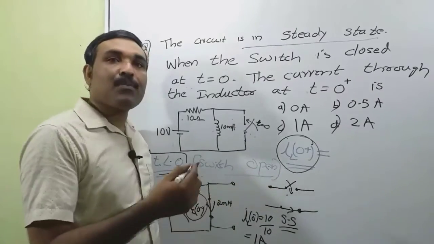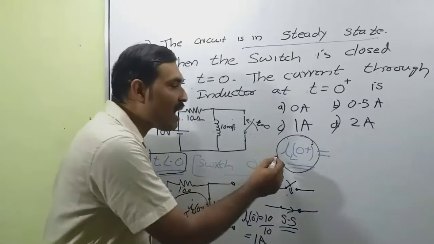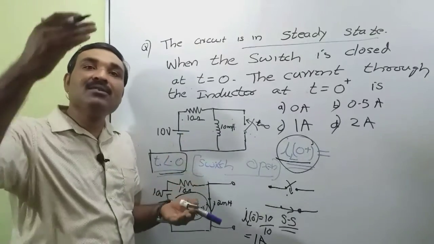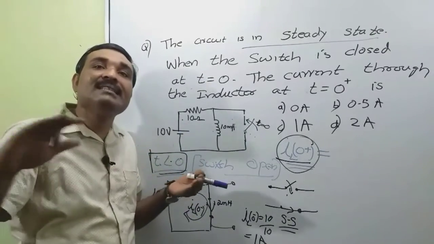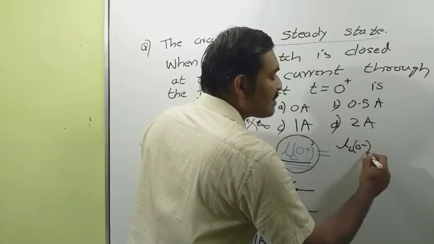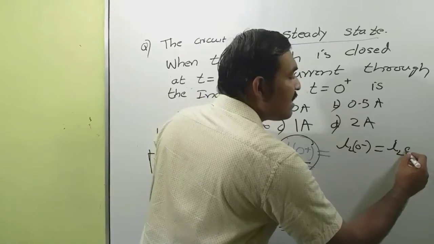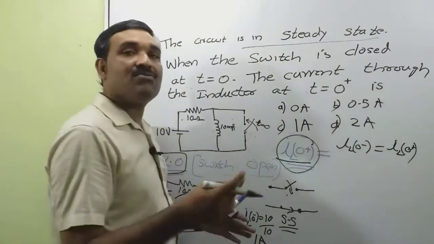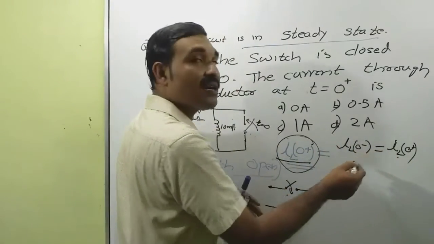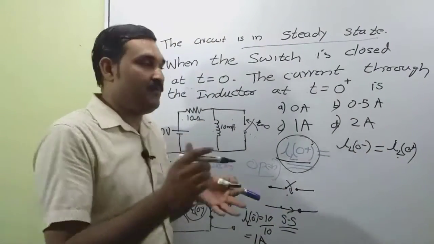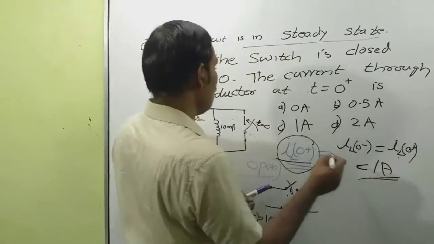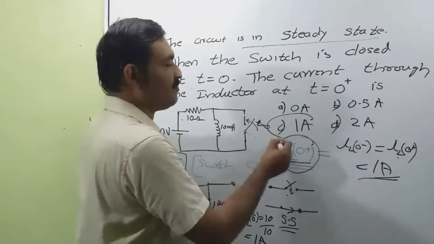And use the property of an inductance to find IL 0 plus. That means for an inductance, current through it cannot change suddenly. That means IL 0 minus is equal to IL 0 plus. So when the switch is closed, the current through the inductance is the same as the current before closing. So this is equal to 1 ampere. So correct option is C.